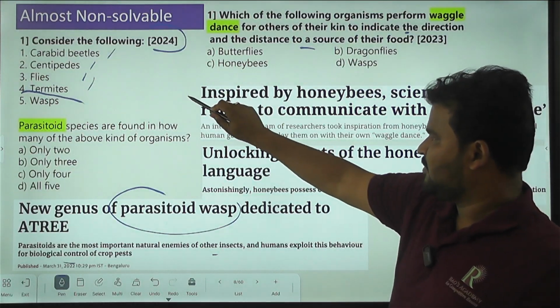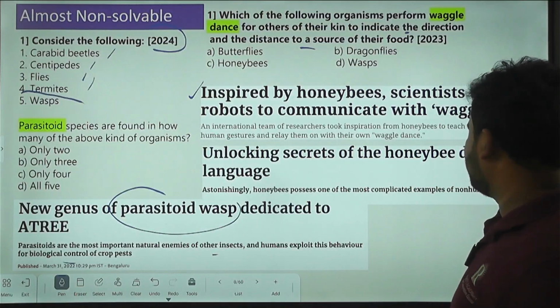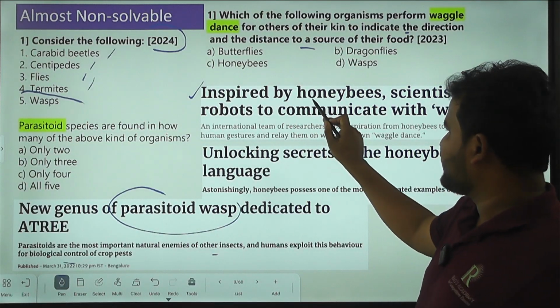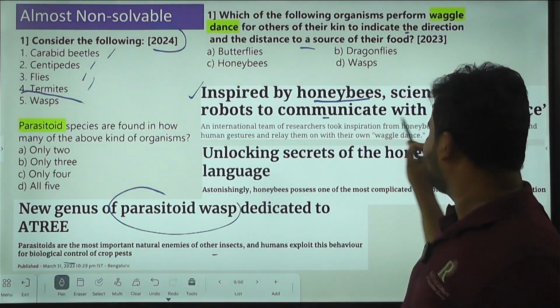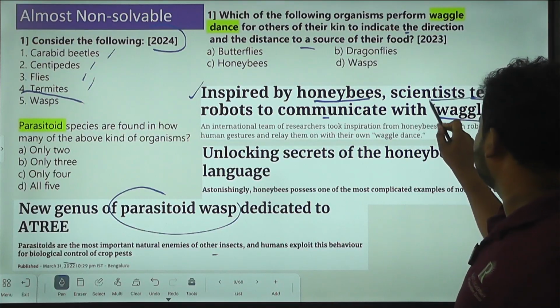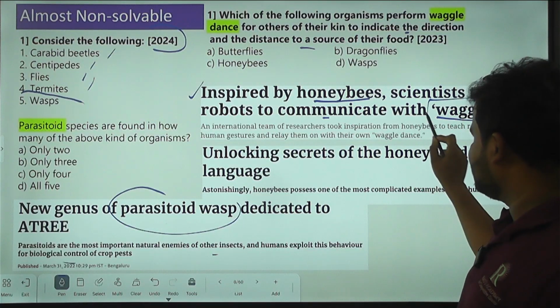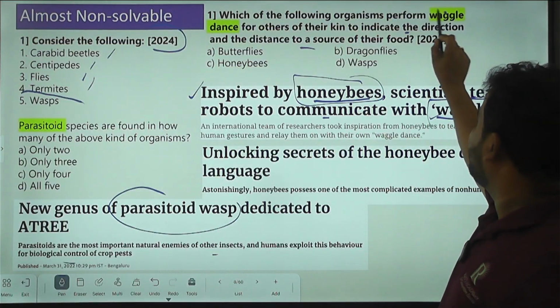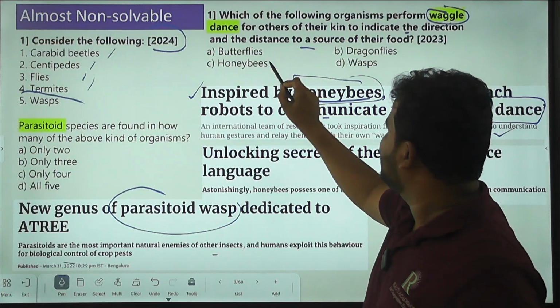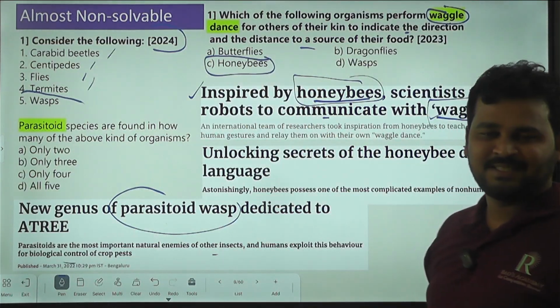It is an article published in the newspapers: inspired by honeybees, scientists teach robots to communicate with waggle dance. So waggle dance, honeybees, matching, right?